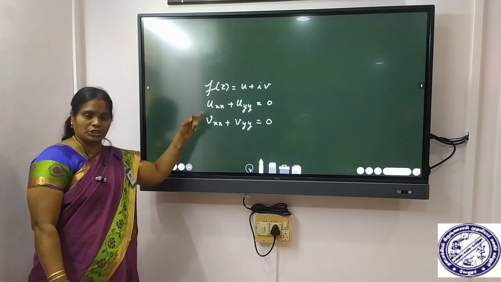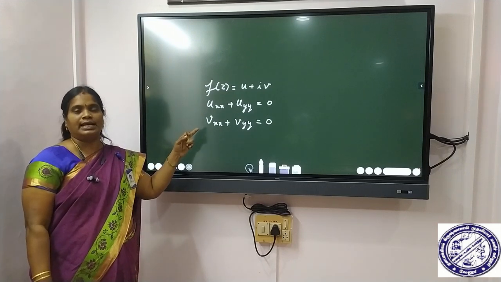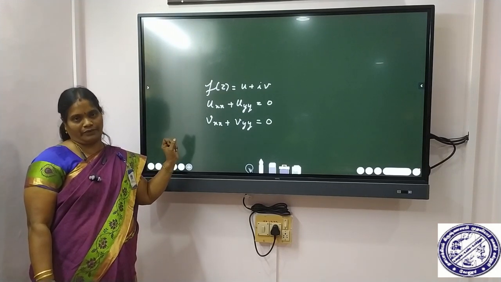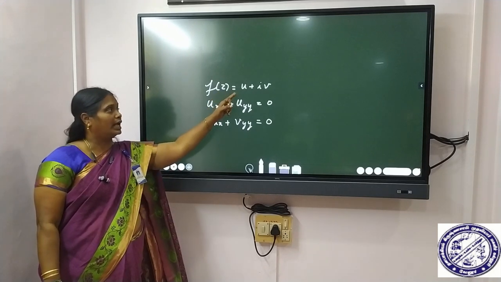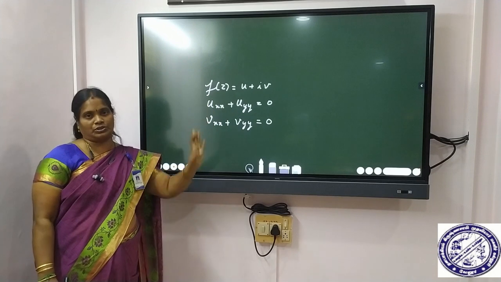If these two conditions exist, that is the Laplace equations. Okay, so Laplace equation means that u and v are harmonic functions.